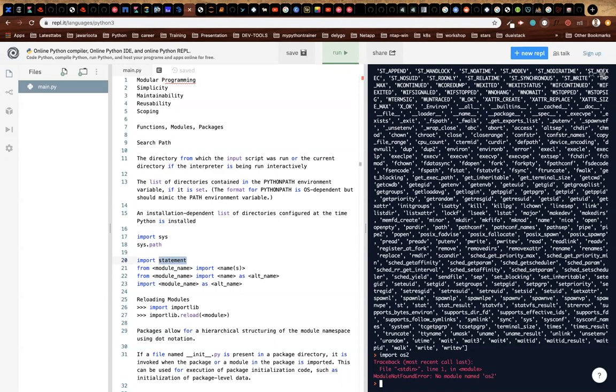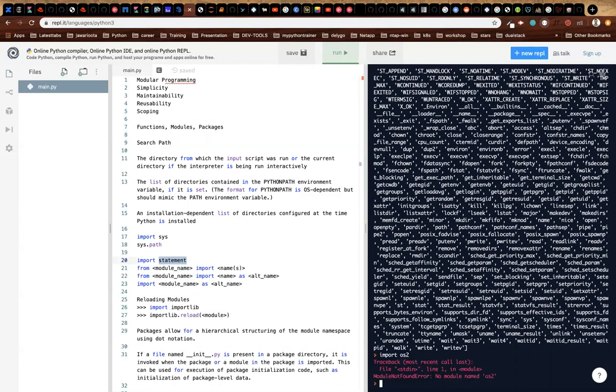Okay. Suppose I create a file called, say, calculator.py. In any other Python files, you can import it using multiple ways. The first simple way is import and the name of the module. So it will import everything that is there in the module, like all the functions which are there in the module.